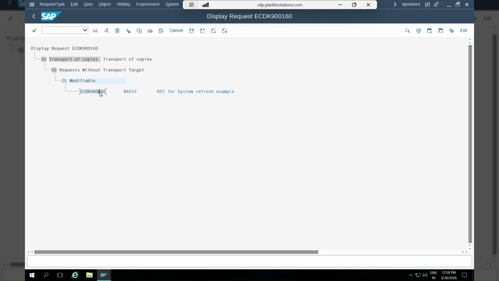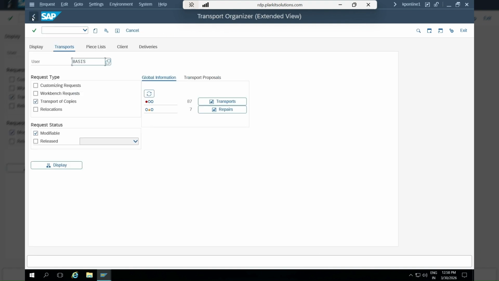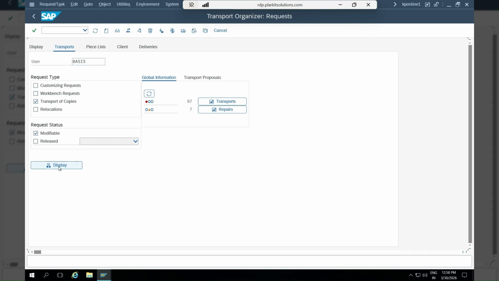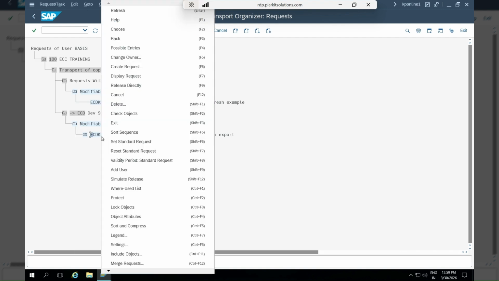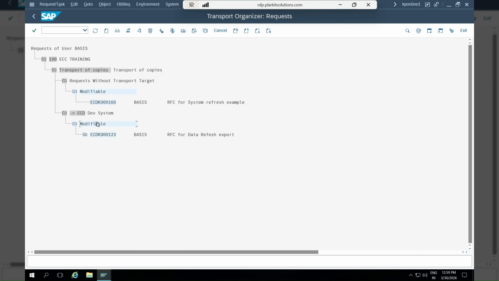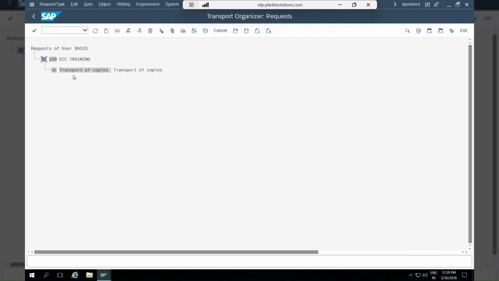Now here we have to basically add a job. Okay, so what we are going to do, display, this is there. Okay, we'll just delete this. I just missed one thing here, so let's delete this. First we have to delete this job.